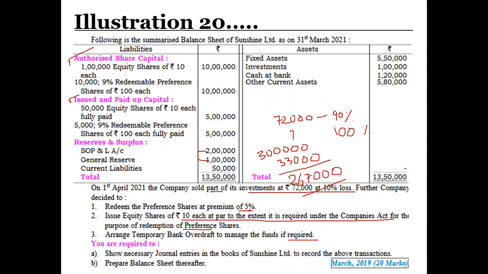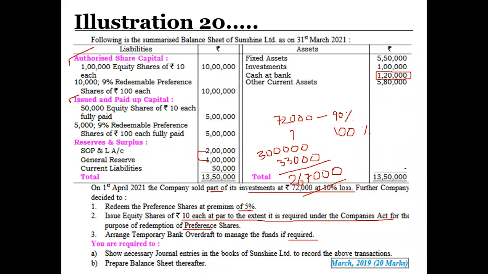For that purpose, you have to make a note on cash and cash equivalents. There you can know whether you have a sufficient cash balance with you. As per this, I feel we don't have a sufficient cash balance with us, because 1,20,000 plus 72,000 we are getting from sale of investment, and around 2 lakh something, 230 or 240, we will get from issue of equity. So the total amount of 5 lakh 25 cannot be arranged. So you have to make an arrangement of a bank overdraft.